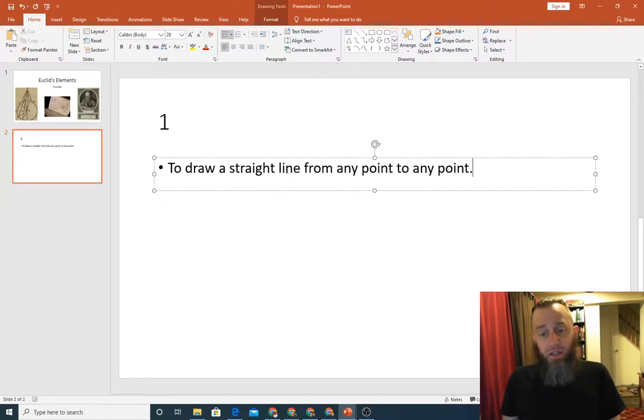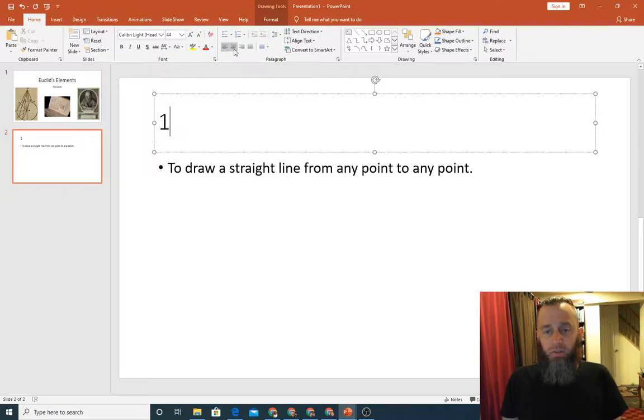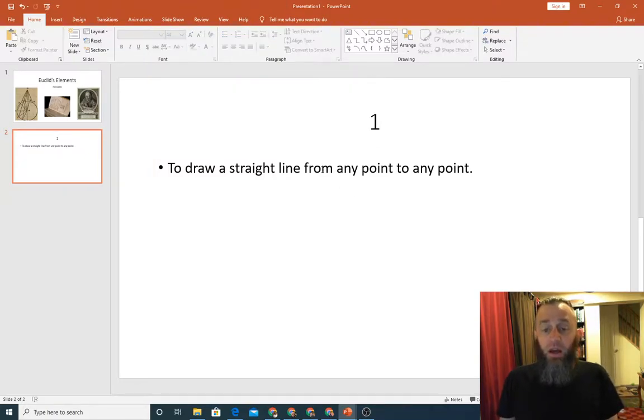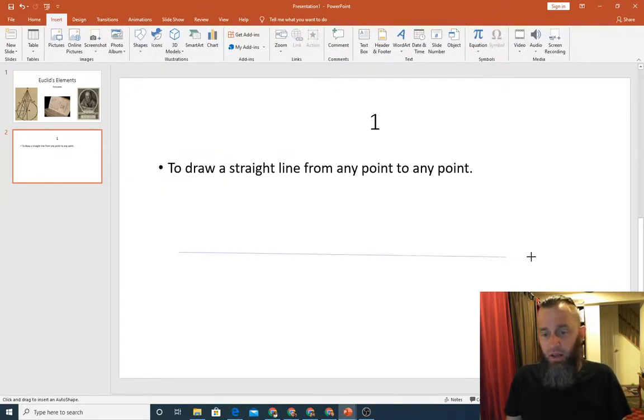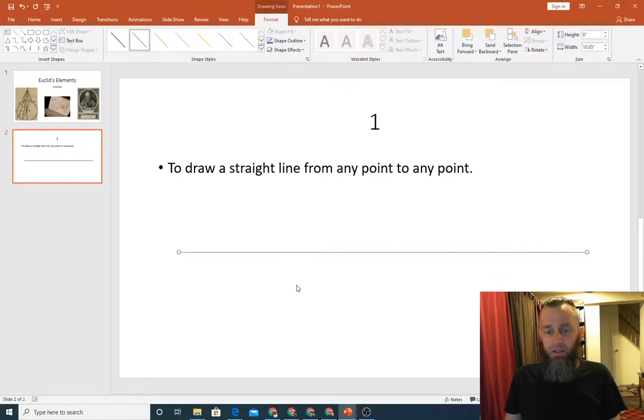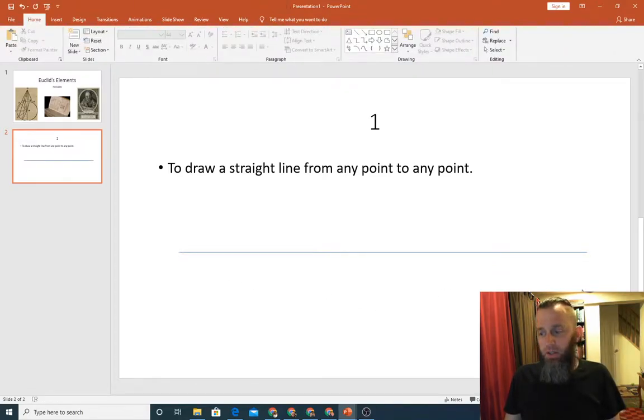Again, Euclid is saying, look, I can't prove that it's possible to draw a straight line from any point anywhere in existence to any other point anywhere in existence. But I'm asking you to grant me that. I can't prove it. That doesn't mean I don't think it's true. In fact, I do think it's true, but I'm just going to say it. Let's just assume that's possible. So we have to grant him that one. So we'll drop in a line, and let's make it a straight line. And there it is. So that's from this point to that point.